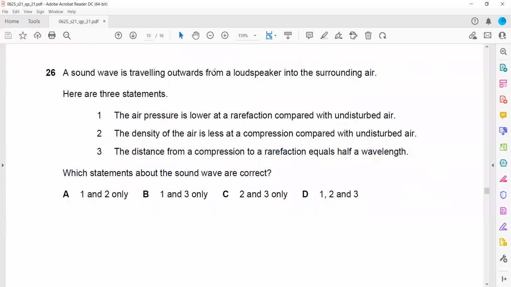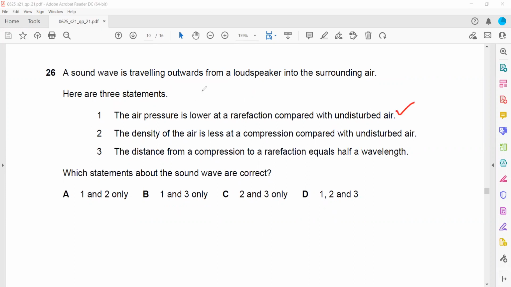The density of air is less at a compression compared to undisturbed air. That is wrong, because the density of air is more. In a compression, the particles are close to each other, so there are more particles in a unit space. If the volume decreases, the density will increase. But here the statement mentions the density is less, so that's why it is wrong.